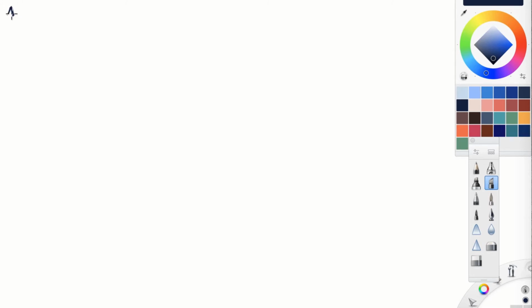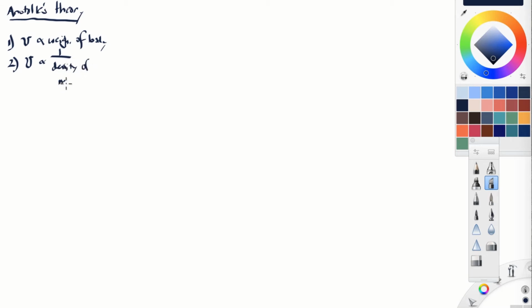You might remember that according to Aristotle's theory, at least as reported by Galileo, if you drop an object, it's going to, at some point in time, achieve some maximum speed, and this speed is proportional to the weight of the body that you're dropping. That's point one. And point two is that the velocity of the falling object is proportional to 1 over the density of the medium through which you're dropping it. So a denser medium means a slower velocity of fall.